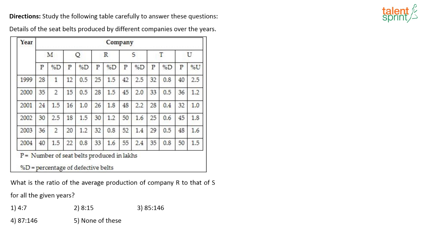What is the ratio of the average production of company R to that of S for all the given years?